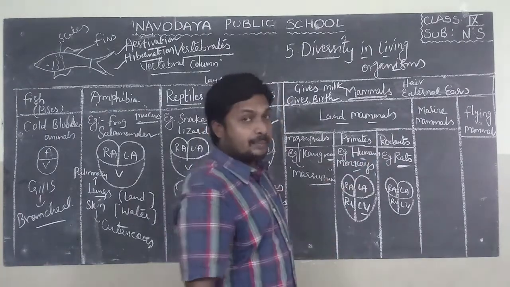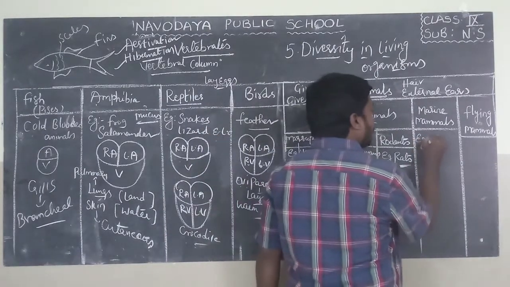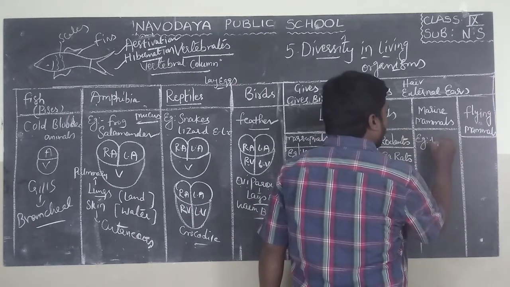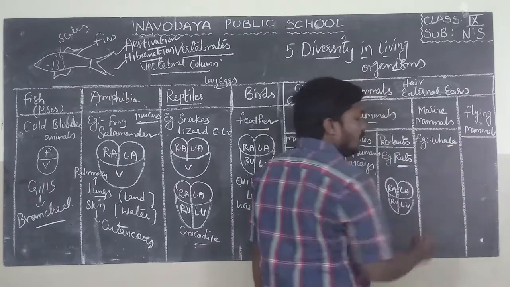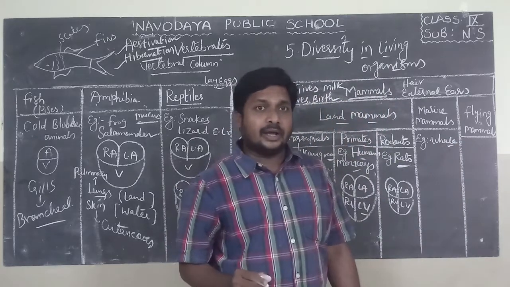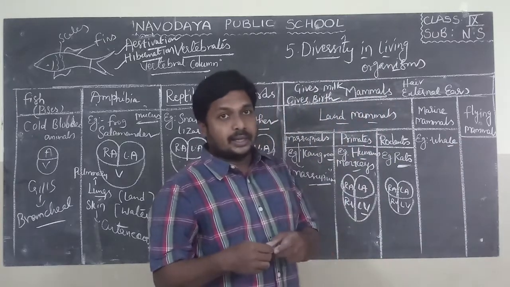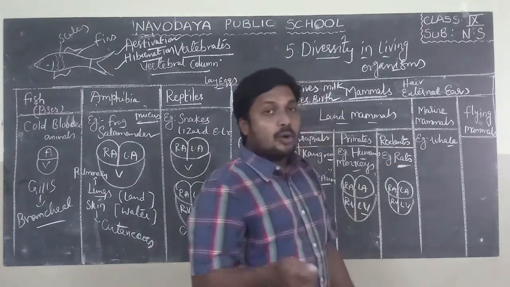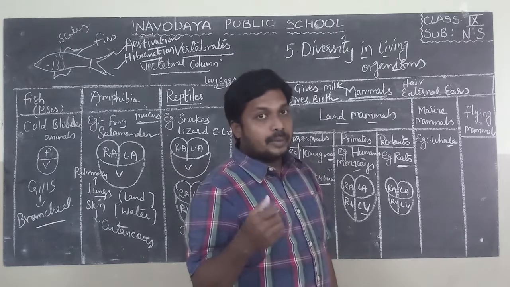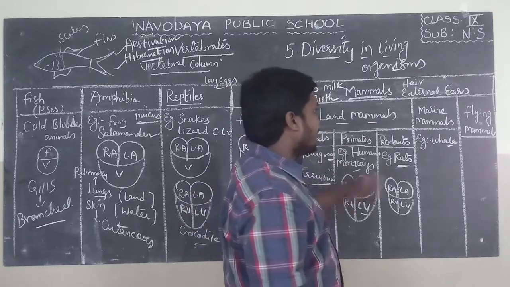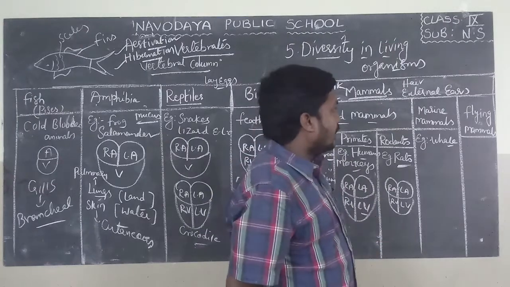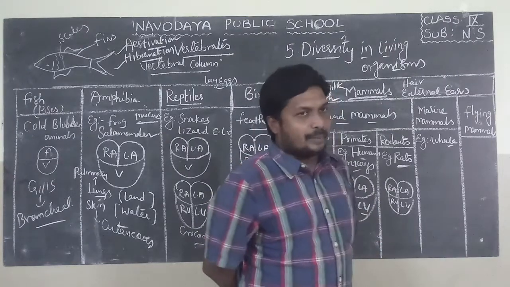Next, marine mammals. Example, whale. They live in water. They give birth to their young ones. And marine mammals have partially air. Some air will be there. So such animals are called marine animals. They live in water. And the last one is flying mammals.